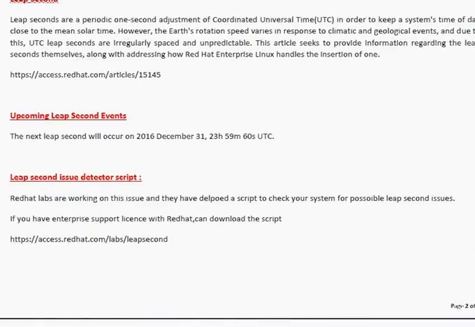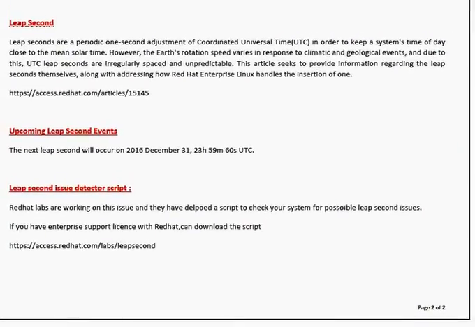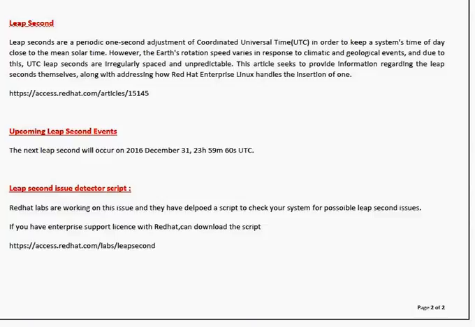And what is a leap second? Basically, 1 second is added into your system clock or your kernel, which can make problems. And why does it happen? Due to earth rotation, because the speed varies due to climate and geological events. And this is one particular Red Hat note which is open to the public. You can read this note for more detail, and this is an upcoming event.